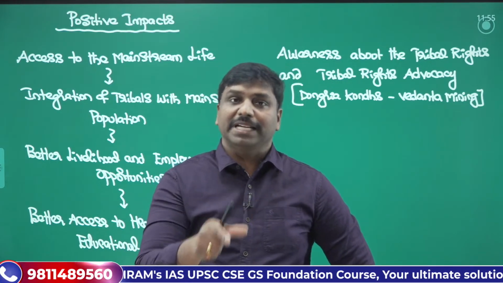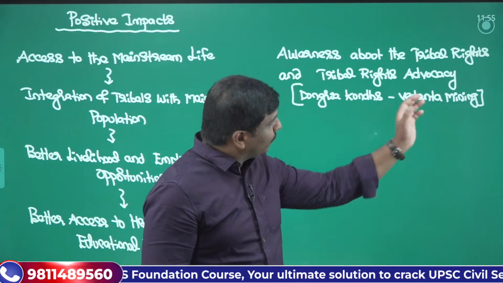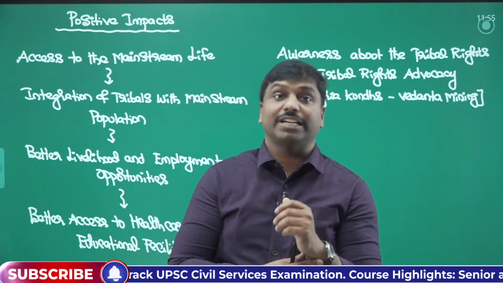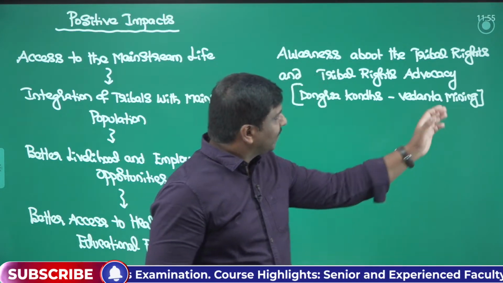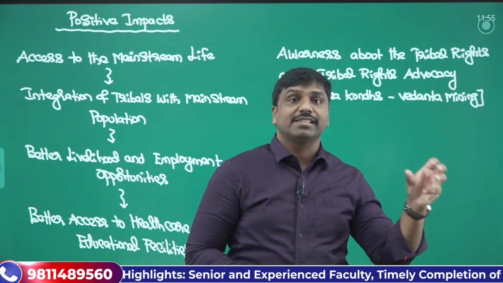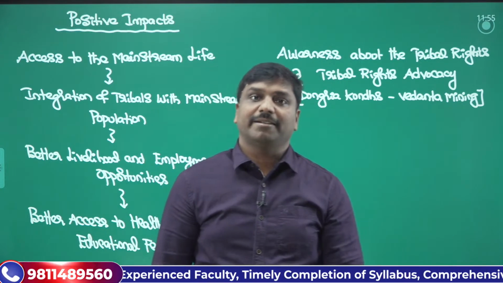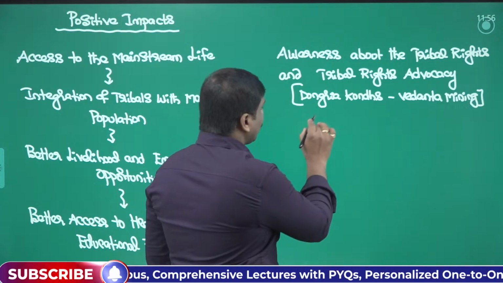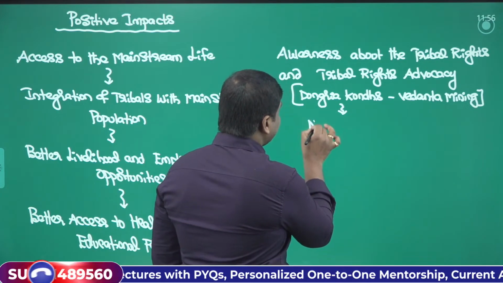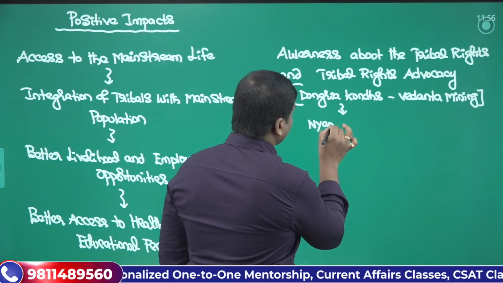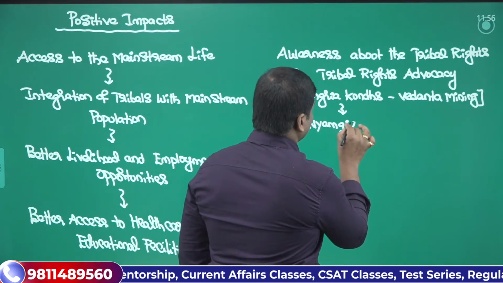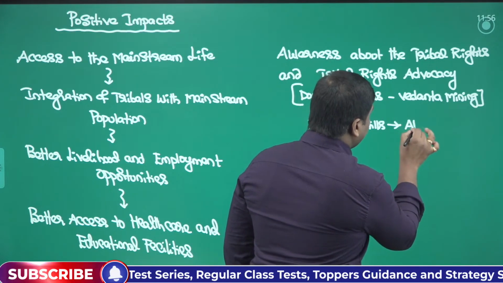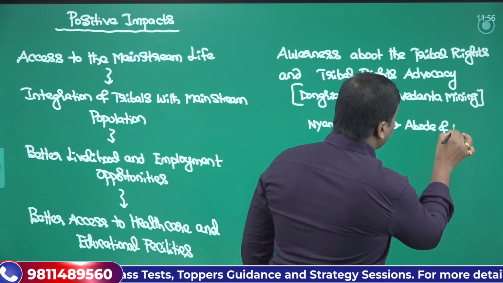They intended to extract bauxite resources. As the Niyamgiri Hills were rich in bauxite, the Vedanta Mining Company obtained a license and was about to start its mining activities in the Niyamgiri Hills. What was key here is that for the Dongria Kondhs, the Niyamgiri Hills are considered the abode of Niyam Raja.